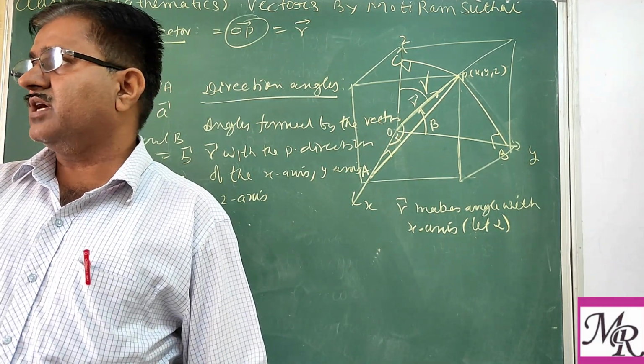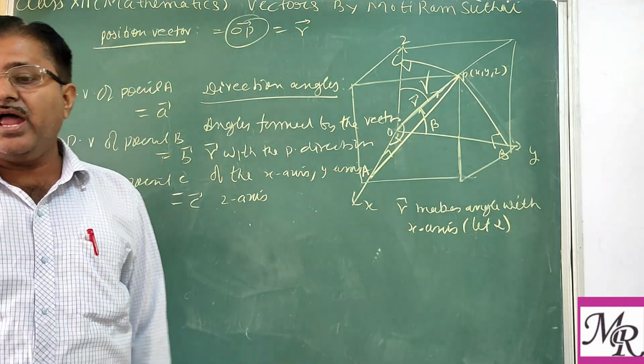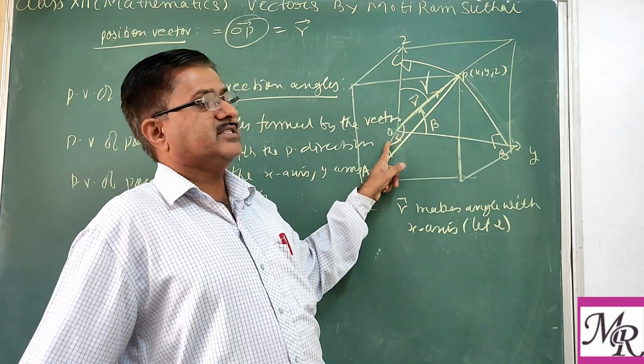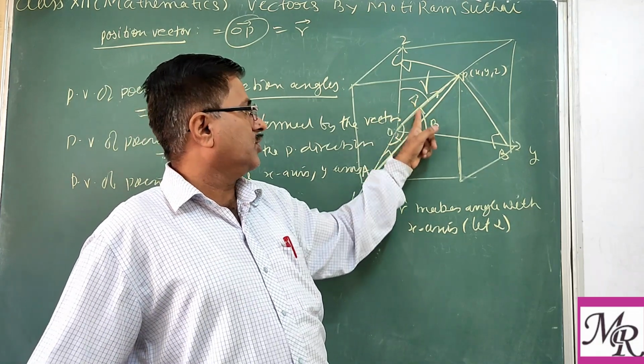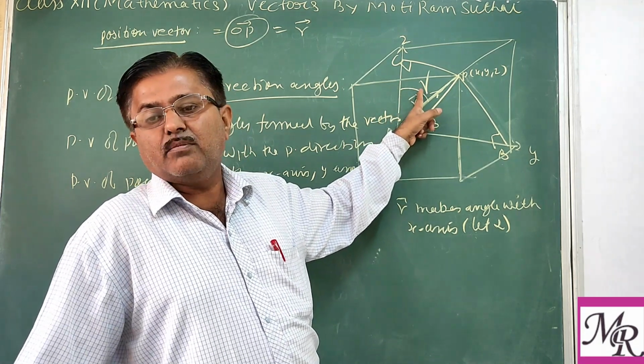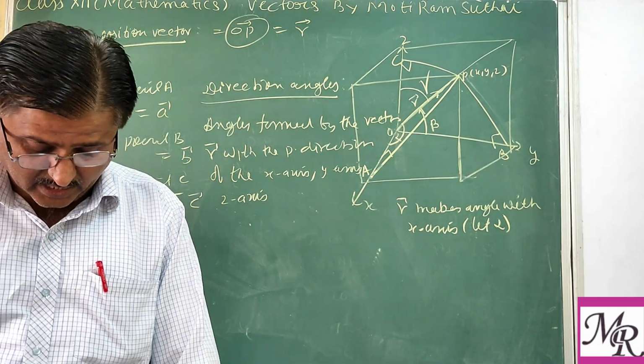Very easy definition. What is the definition of the direction angle? The angles formed by the vector OP with the x-axis, that is alpha, with the y-axis, that is beta, with the z-axis, that is gamma, are called the direction angles.